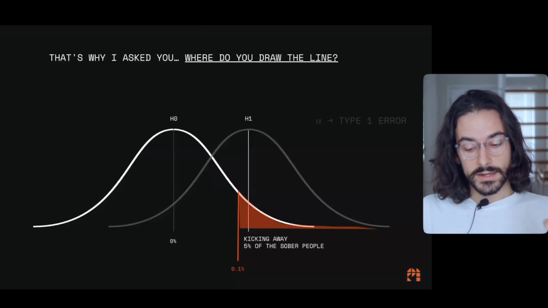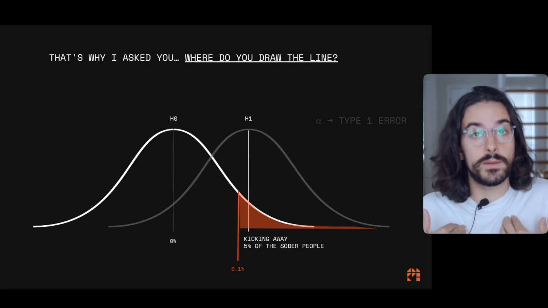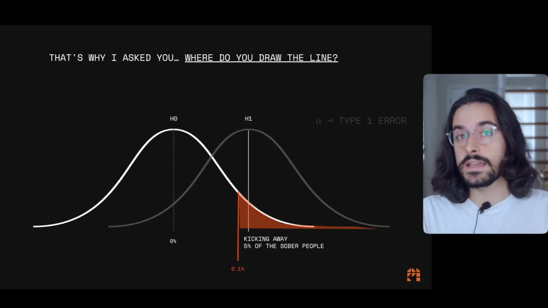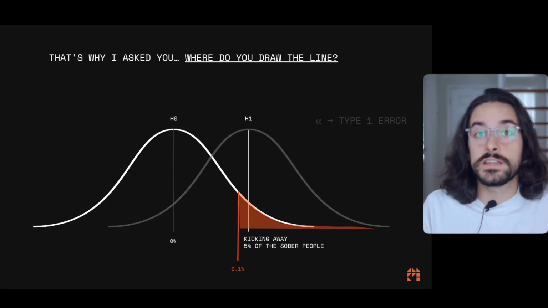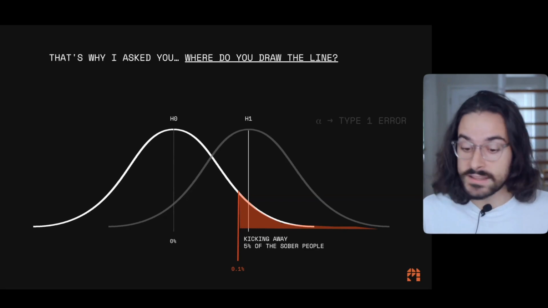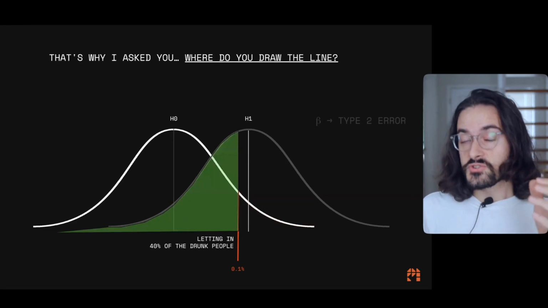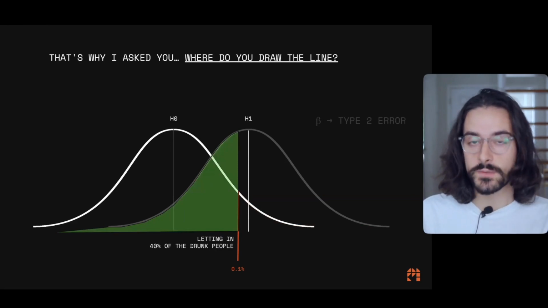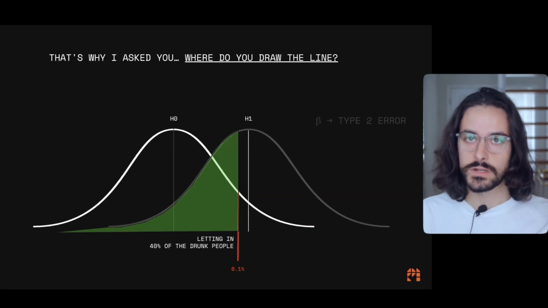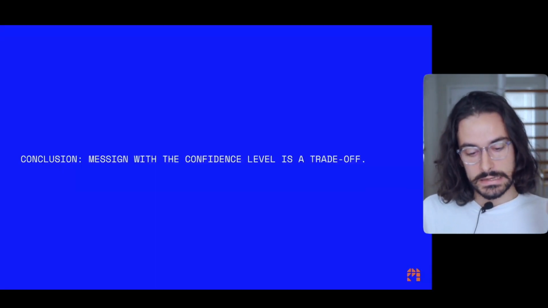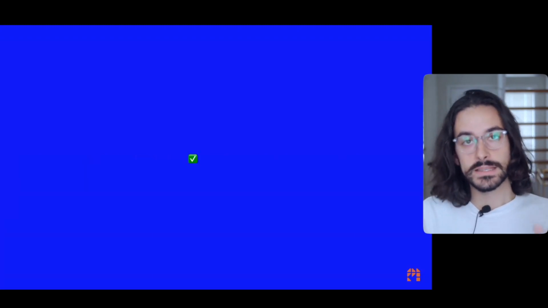So where do we draw the line? We drew the line at kicking away 5% of the sober people. That's what we agreed upon initially. And in this case, if we're kicking away sober Joanne, so be it. We're a profitable business, and we have to keep the drunk people away somehow, and we have to draw the line somewhere. So this is what we did with the 95% confidence interval. When we did that, though, we also agreed that we would be letting in 40% of the drunk people, because of the hypothetical scenarios that we just drew in our minds. So the conclusion is that messing with the confidence level is a trade-off. That's it.